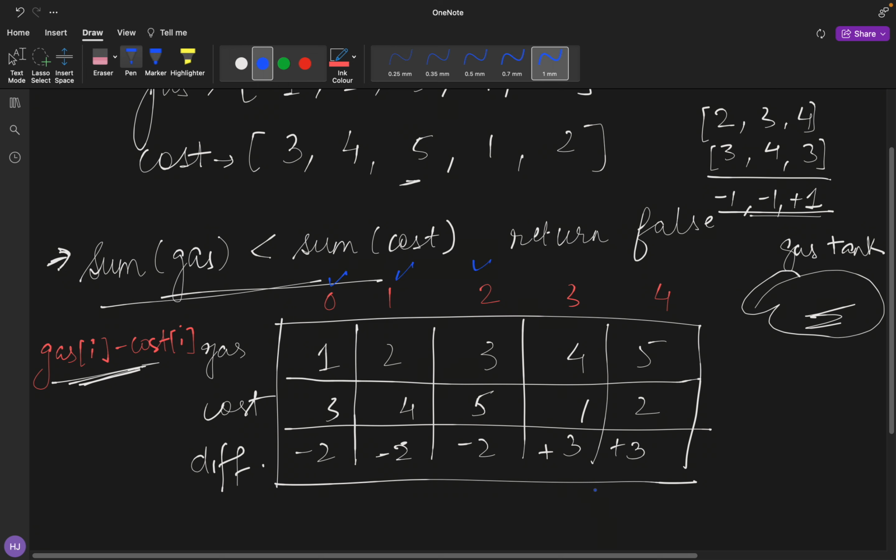So what is the possibility that we have for starting a journey? We can start a journey from here. Fair enough, and we'll move further. So these 3 points are crossed out. So what is the possible answer that we have?